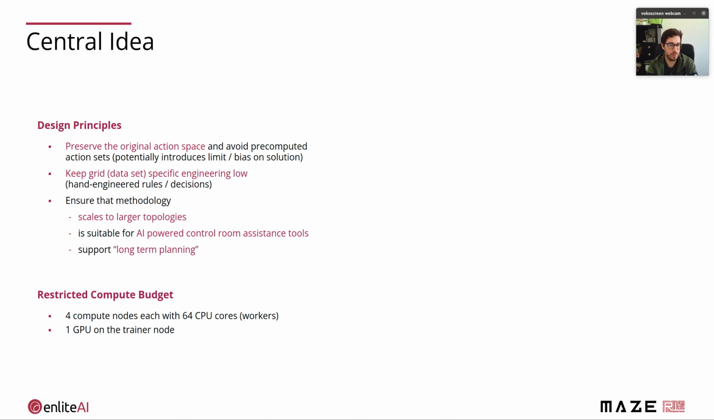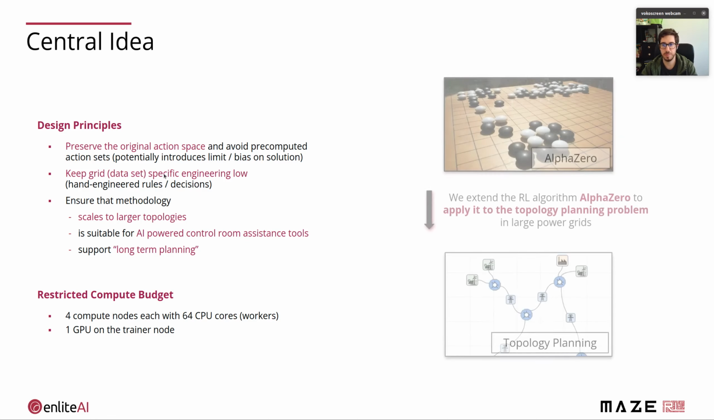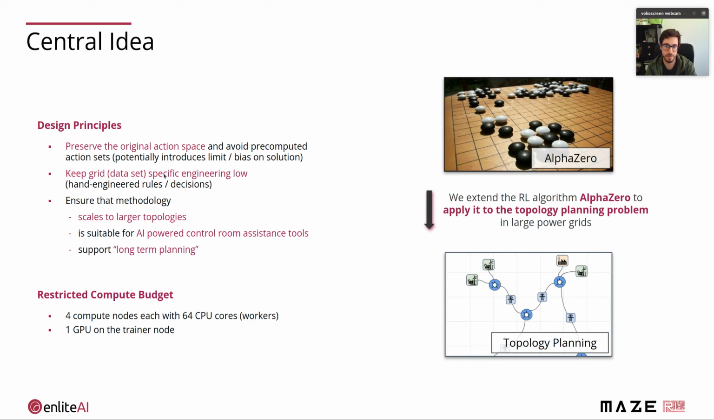In terms of compute budget that we had available, this was at max 4 compute nodes, each with 64 cores, and we were training with a single GPU. Except for the restricted compute budget here for reinforcement learning, the upper design principles really fit well to the AlphaZero algorithm. And now the central idea of our submission is that we extended the RL algorithm AlphaZero to make it applicable to the topology planning problem in large power grids.